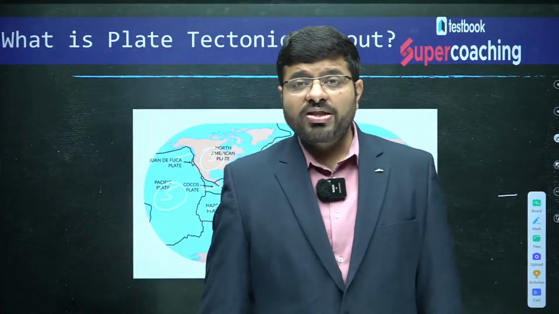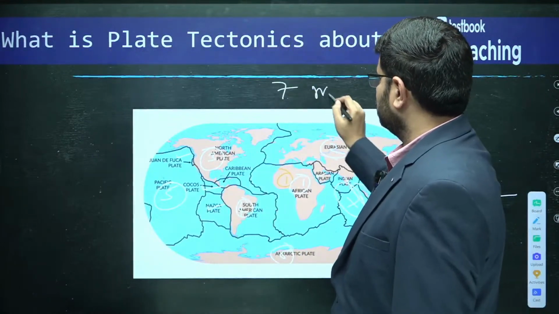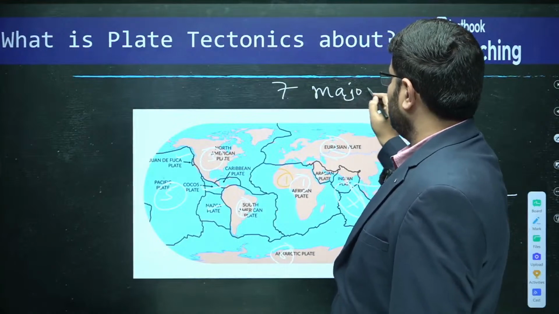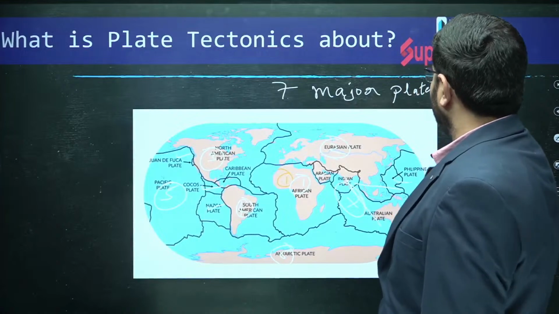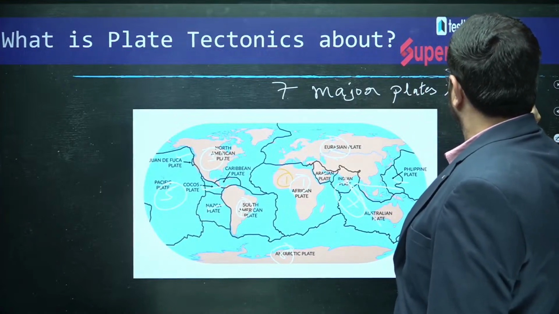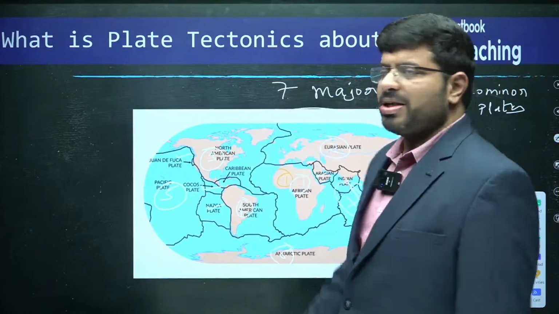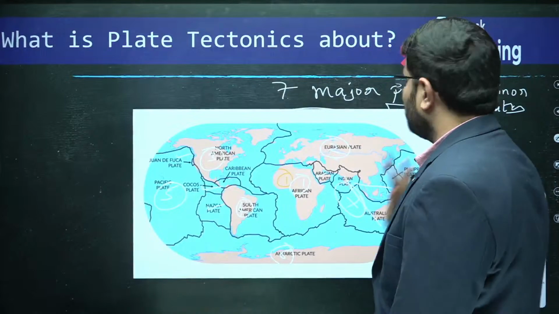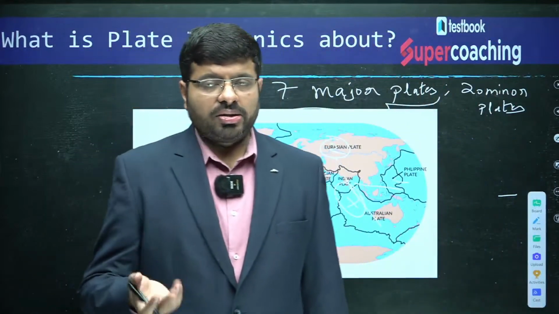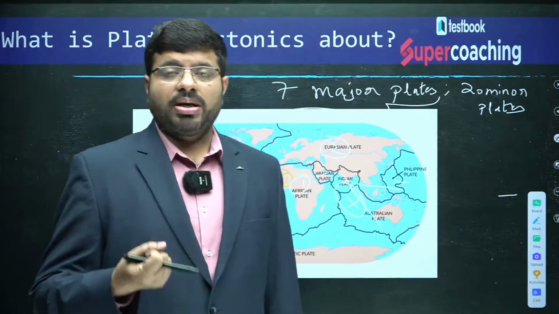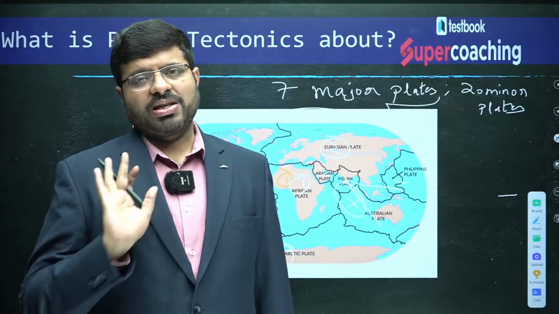So, the whole world is divided into many plates. There are around 7 major plates and 20 minor plates. There is unanimity about major plates, but there is no unanimity about minor plates. Some geographers will say that the minor plates are only this many, others say they are more than that, but the major plates are accepted.